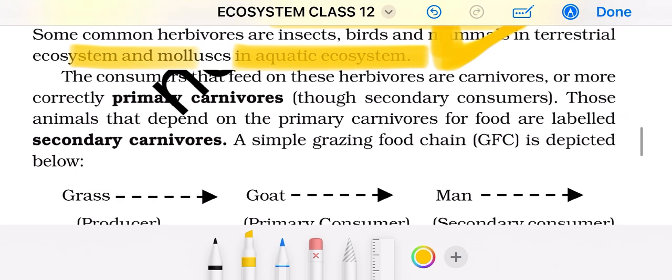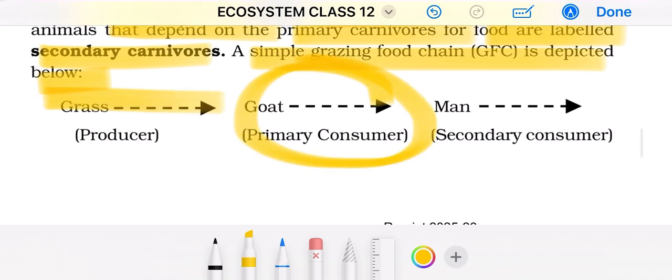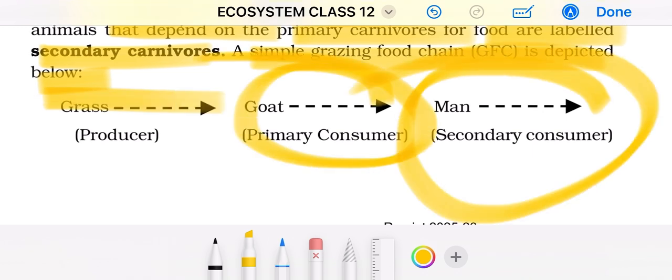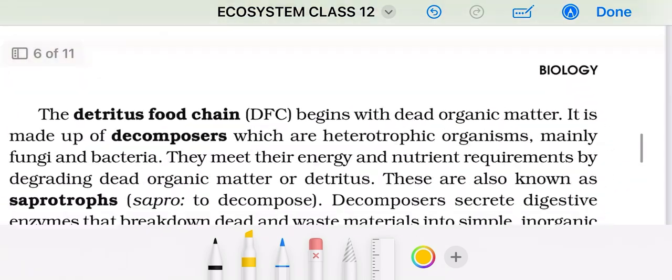Consumers that feed on these herbivores are carnivores, or more correctly primary carnivores. Those secondary consumers, those animals that depend on the primary carnivores for food, are labeled secondary carnivores. A simple grazing food chain is depicted below: grass eaten by goat eaten by man. Yes, this is all. Now moving ahead.